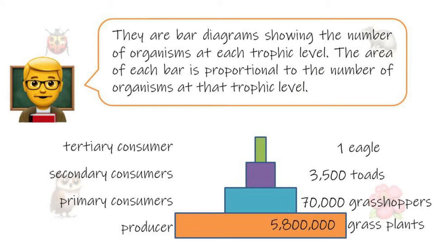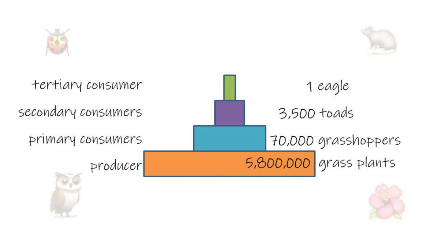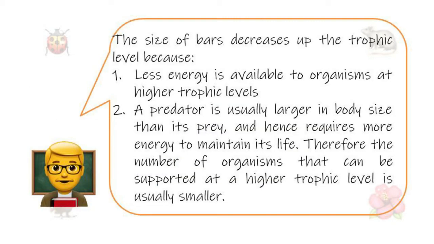Pyramid of numbers are bar diagrams showing the number of organisms at each trophic level. The area of each bar is proportional to the number of organisms at that trophic level. The base of a pyramid of numbers represents the number of producers. A typical pyramid of numbers has a broad base. The size of the bars decrease up the trophic levels. This is because less and less energy is available to organisms at higher trophic levels.